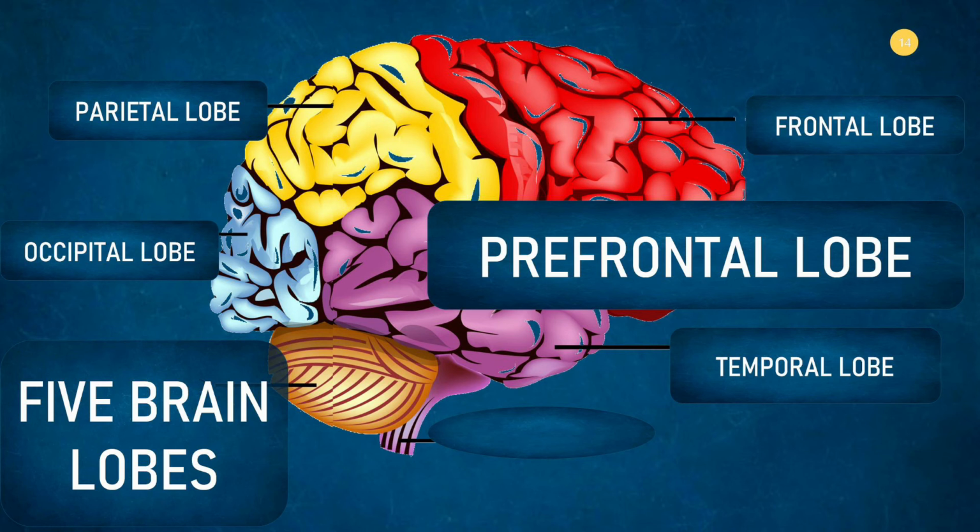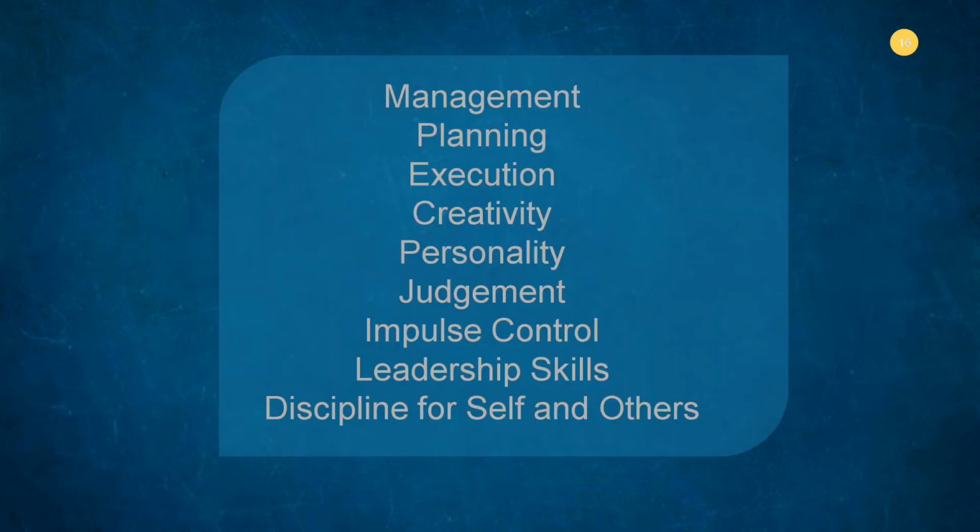And once information is processed, it comes to the prefrontal lobe where instructions to act happen. The prefrontal lobe involves your management ability, your planning, your execution, your creativity, your personality, your judgment, your impulse control, your leadership skills, and how you discipline yourself and how you discipline others. So prefrontal is the action part.